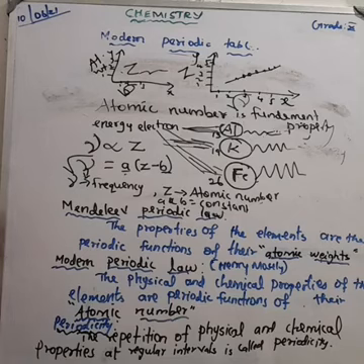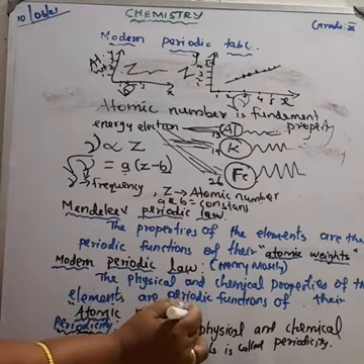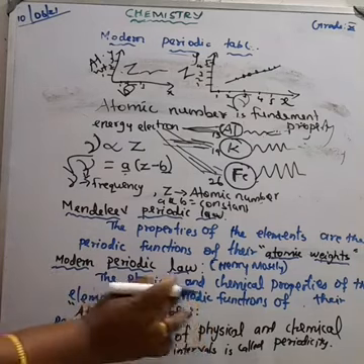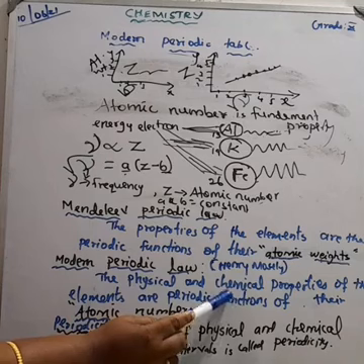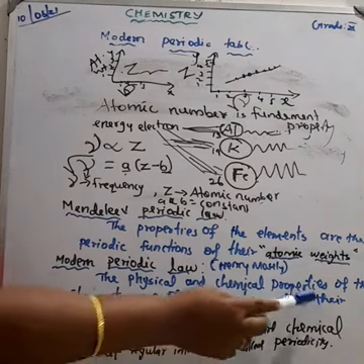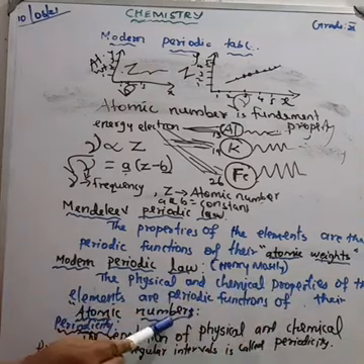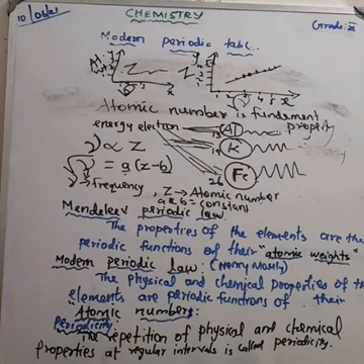What do you mean by modern periodic law? The physical and the chemical properties of the elements are periodic functions of their atomic numbers. But we studied the Mendeleev periodic law.